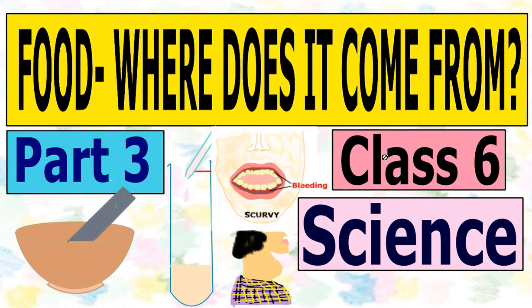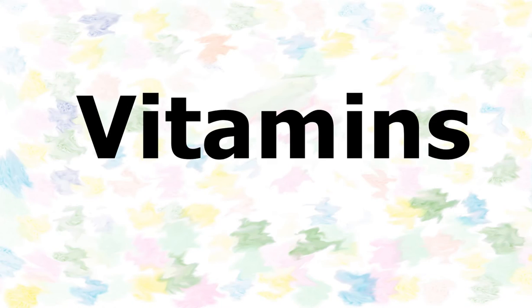We are doing the chapter Food: Where Does It Come From, which is included in the syllabus of class 6th. Today we are going to do part 3rd of this chapter. In the third part of this chapter, we are going to discuss vitamins.